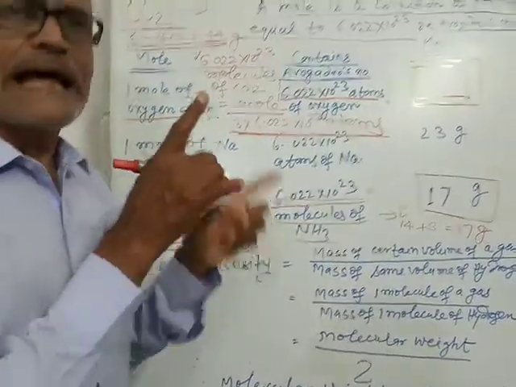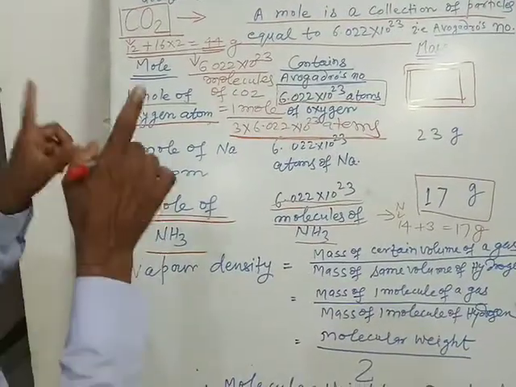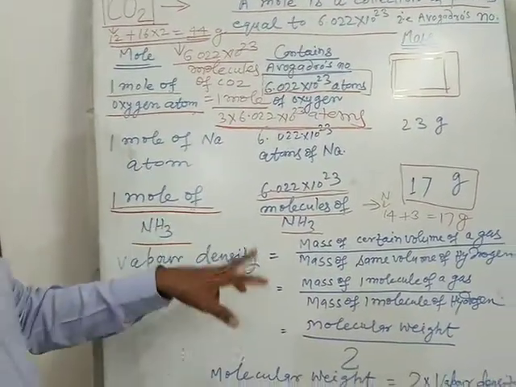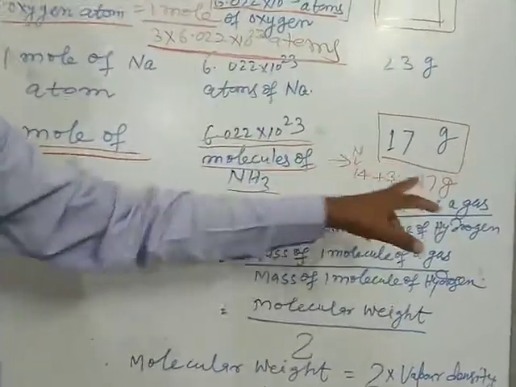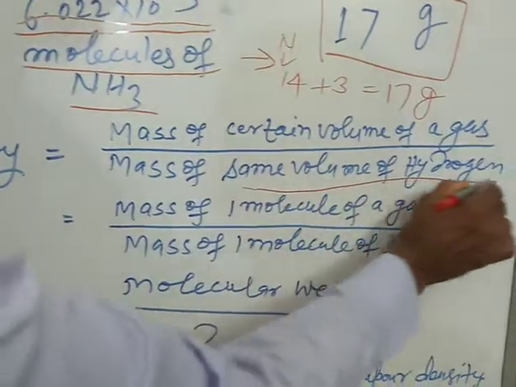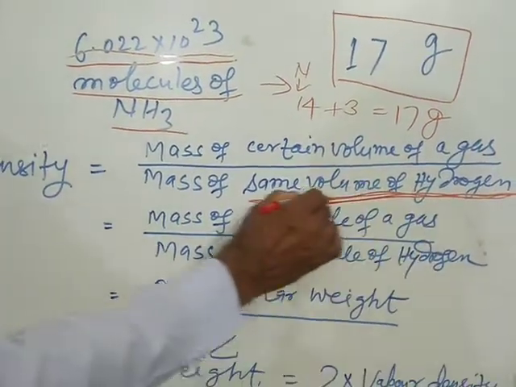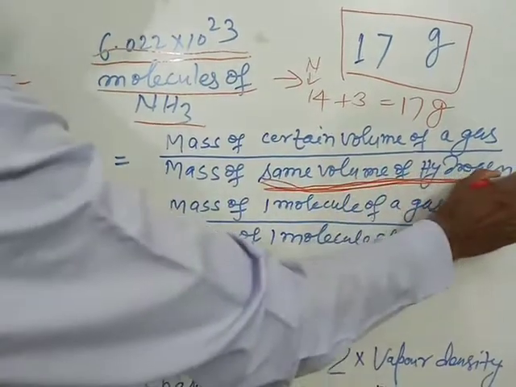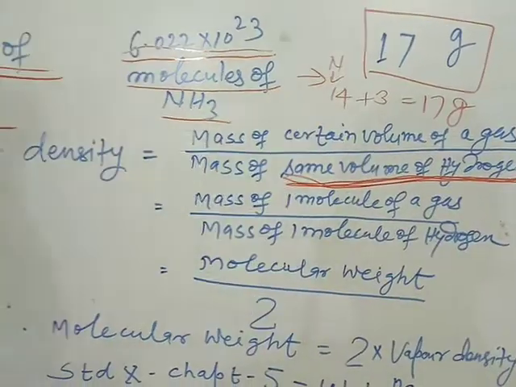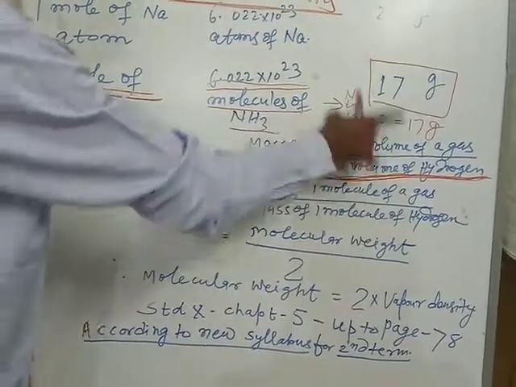But here, vapor density is the mass of a certain volume of a gas divided by the mass of the same volume of hydrogen, because hydrogen is taken as the standard gas for vapor density.